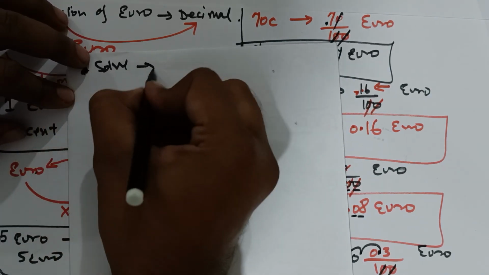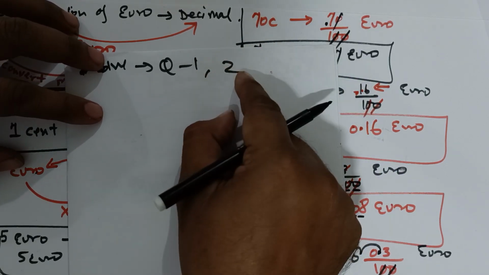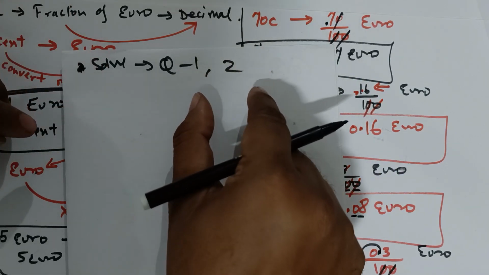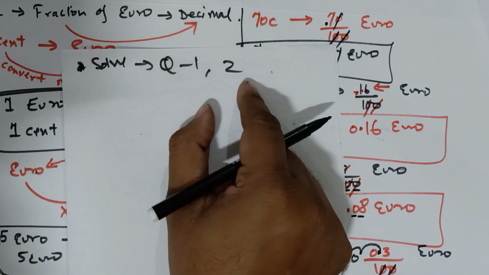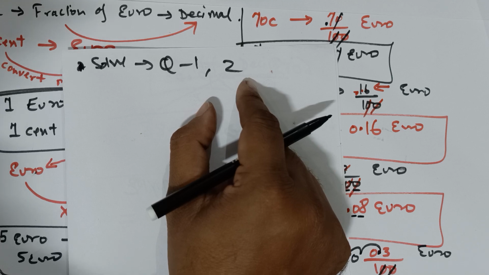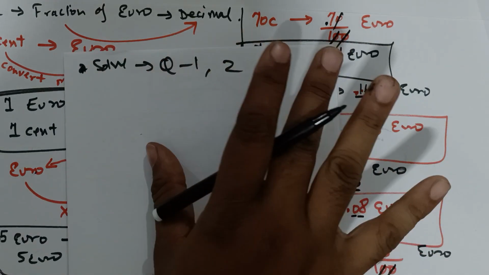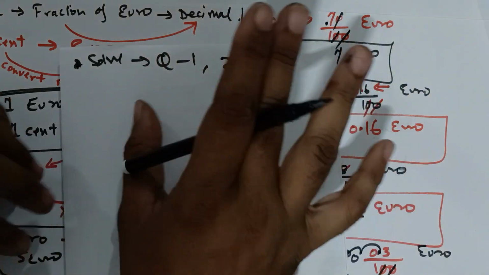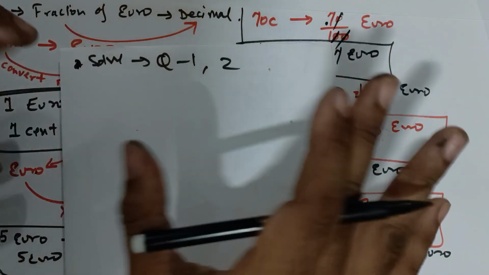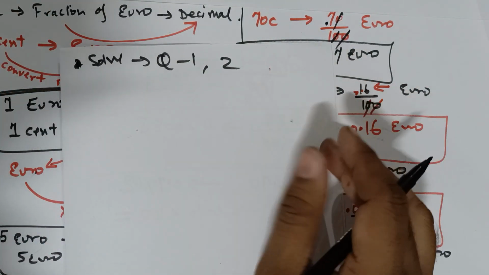In question number 1 you have 15 questions, and in question number 2 you have 15 questions. You can attempt at least 8 to 10 out of 15. Keep practicing, and definitely it will become easy for you.